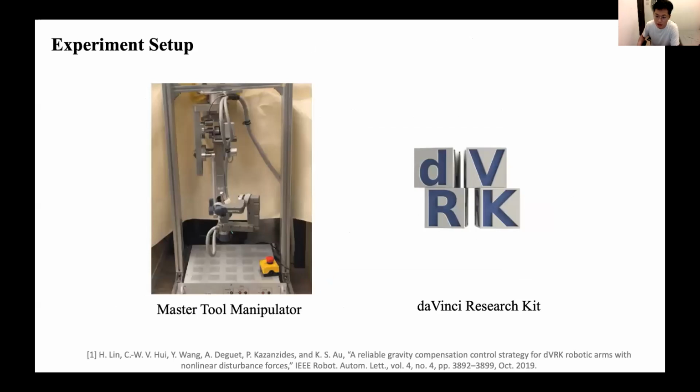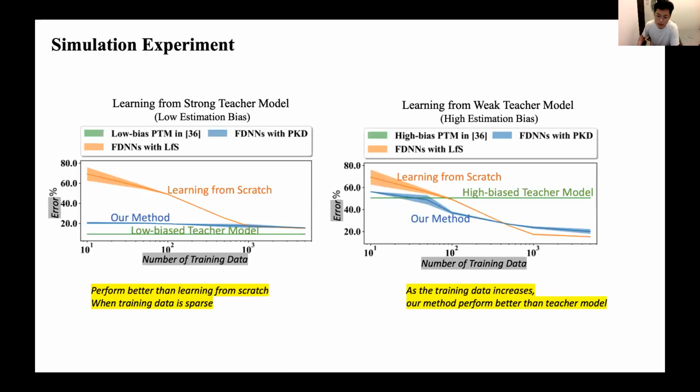We designed the experiment to validate the effectiveness of our methods based on our previous work. The evaluation was carried out on the test bench consisting of the master tool manipulators of a da Vinci research kit. We show the results of the experiments in both simulation and real hardware. We designed the simulation experiment to quantify the data saving effects. The physics teacher models were obtained by adding high noise and low noise to the parameters of the physics-based model, comparing the cases of weak teachers and strong teachers, respectively.